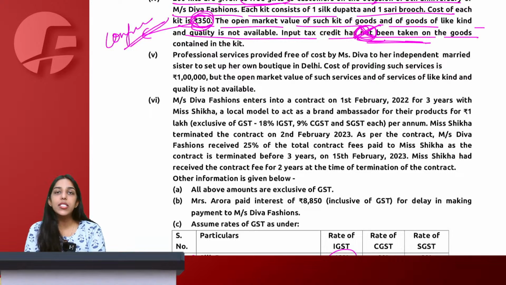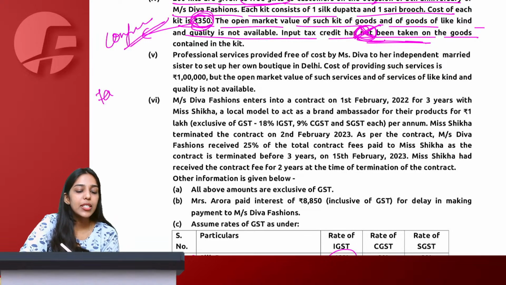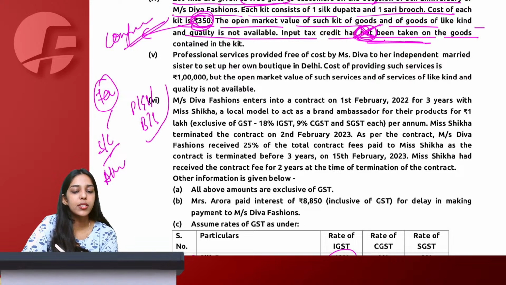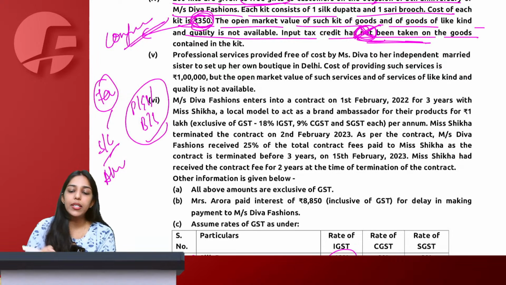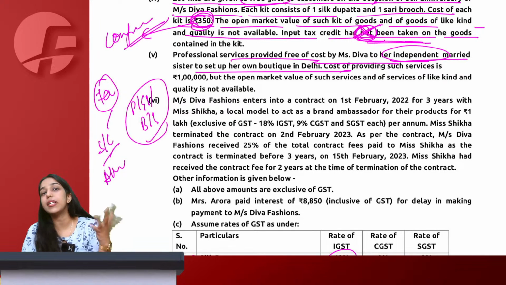Independent married sister, will she be my related person? According to section 15 of the CGST Act, family means spouse and children, always related. Parents, grandparents, brother and sister are related only if dependent. Here my sister is independent and married, which means she is not my related person.